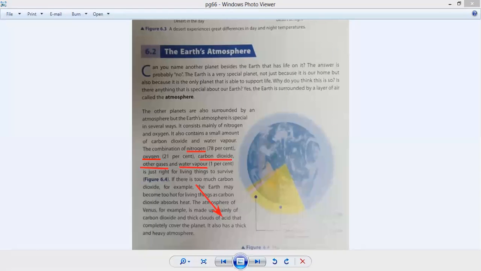Why? Because now nobody can eat that food because the salt is in an excessive amount. So if the specific amount of salt is there in the food, then the food will be perfect. So the specific amount of nitrogen, oxygen, and carbon dioxide, including other gases and water vapors, makes it a suitable place for living, because life grows in these particles.